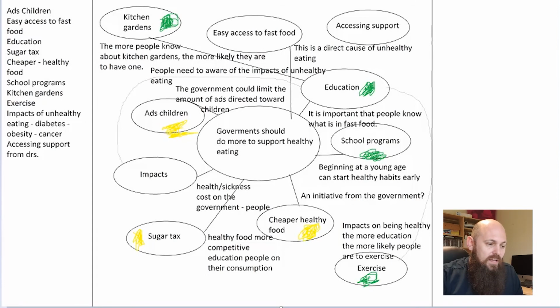Now let's choose another color. We'll go for red. We can talk about the impacts. Now, impacts can have a relation to easy access to fast food because, of course, easy access causes those impacts to happen. So let's throw that in there too.